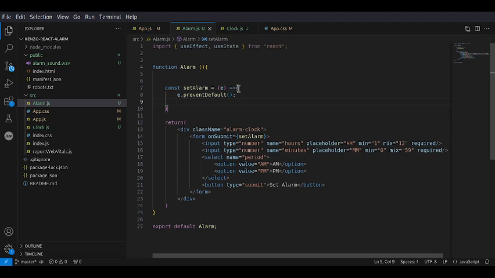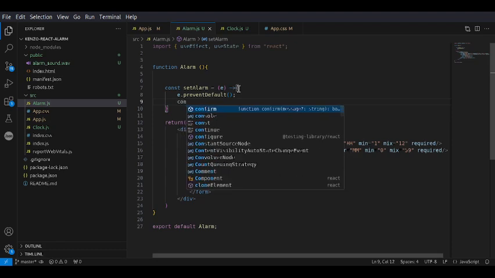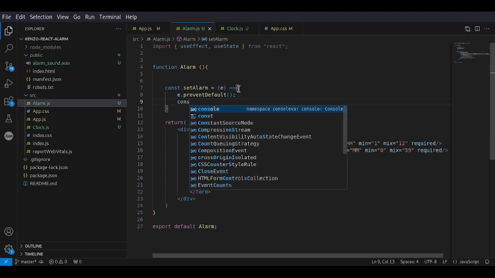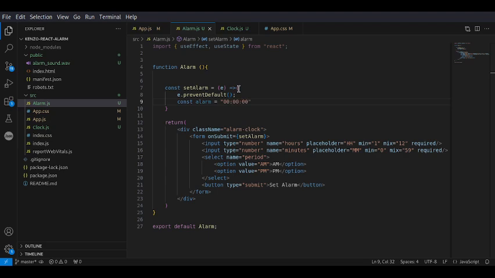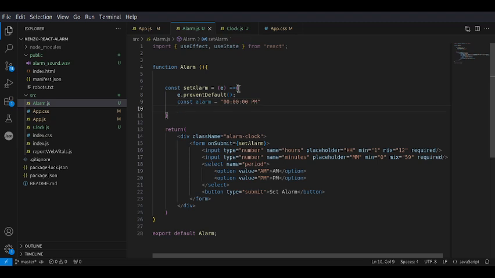And then we'll define the alarm. For now, let's just give it something, and then let's just give it a period for now. So this is just a temporary placeholder.